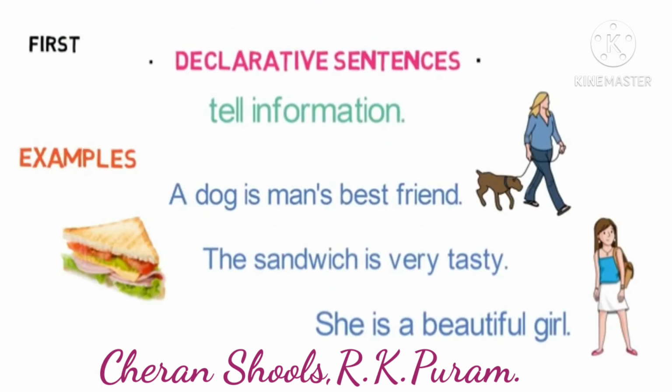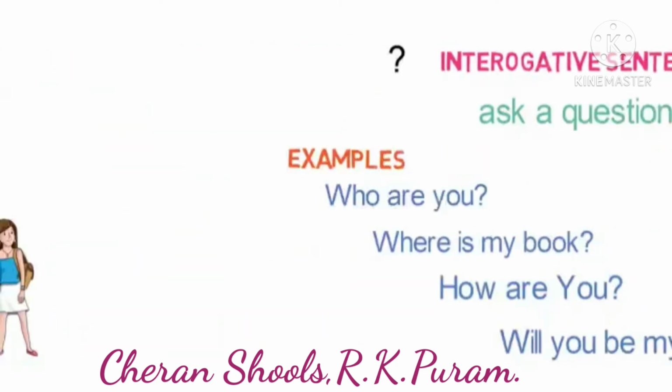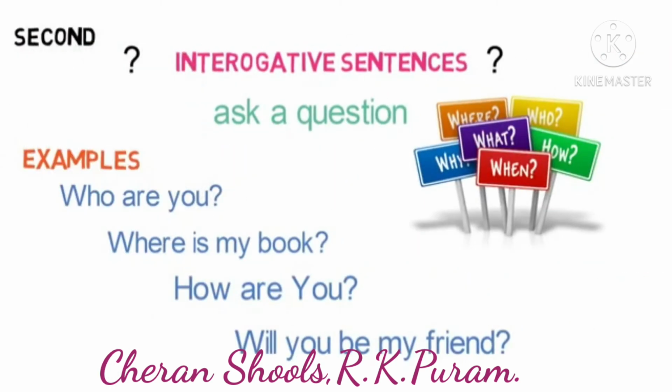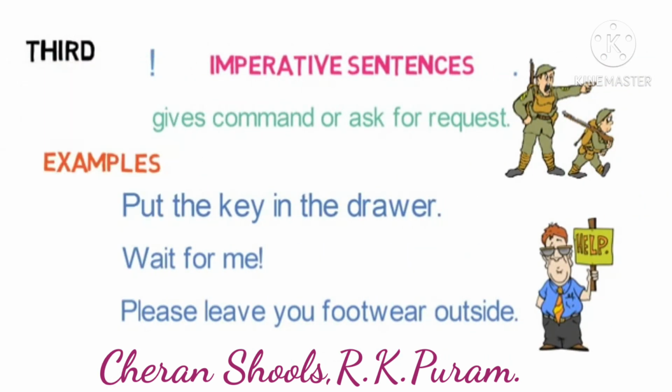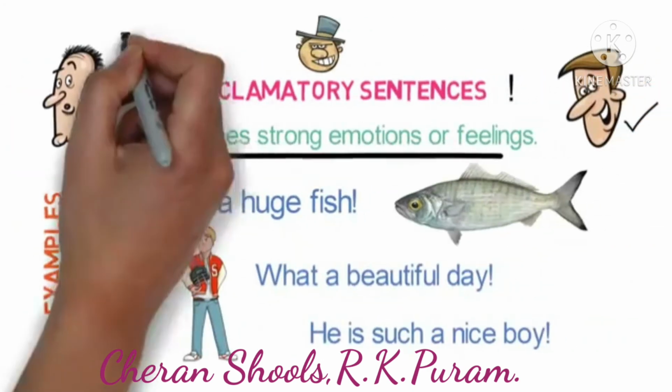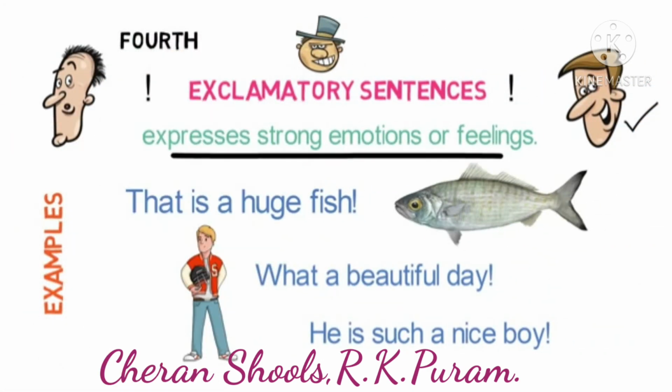First, we saw declarative sentences. It tells information and ends with a period. The second one is interrogative sentences. It is used to ask a question and always ends with a question mark. The third one is imperative sentences. It gives a command or asks for a request. The fourth one is exclamatory sentences. It expresses strong emotions or feelings and always ends with an exclamation mark.